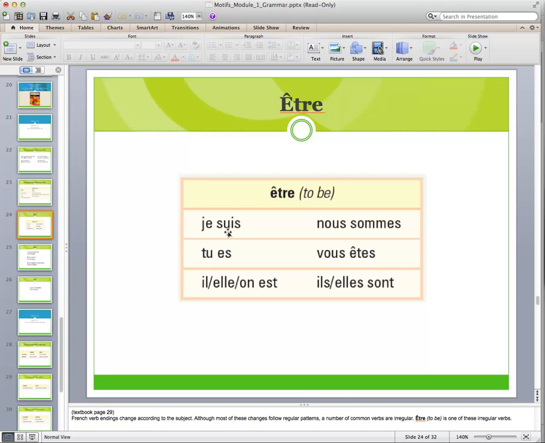In French, the way we do this is here in this chart. Je suis, I am. Tu es, you are. Il, elle, or on, they're all the same, est. He, she, or one is. Nous sommes, we are. Vous êtes, you are. And ils or elles sont, they are.